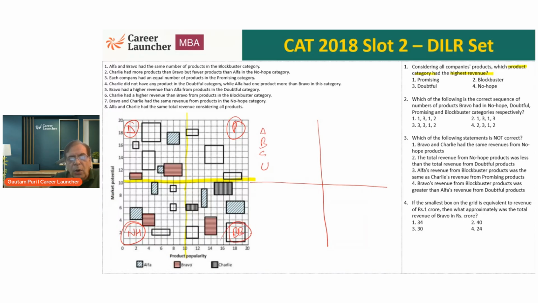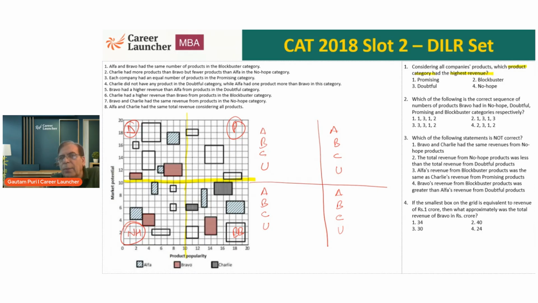So what we need to do is write down the number of products and the revenue for each of them. We'll keep writing down as we go along.